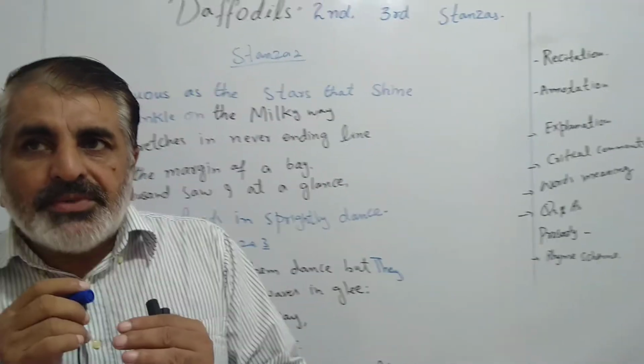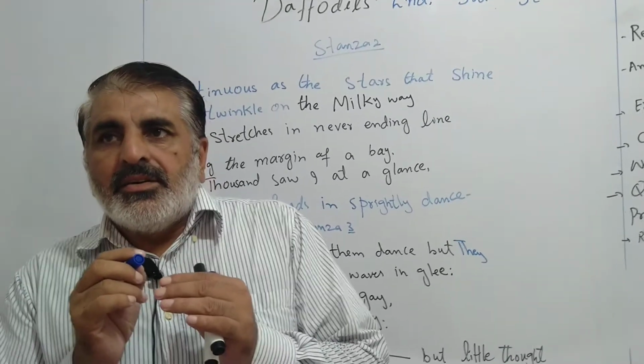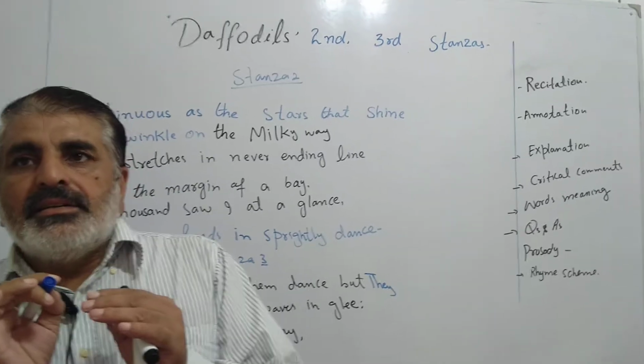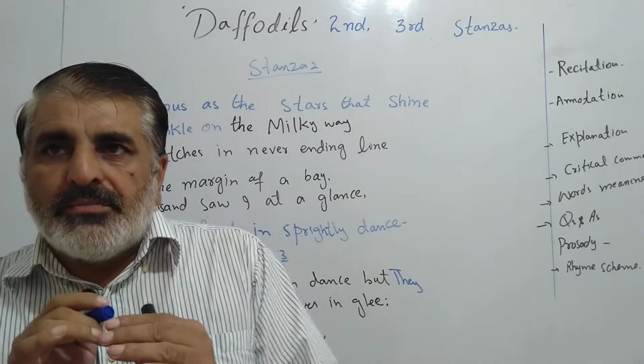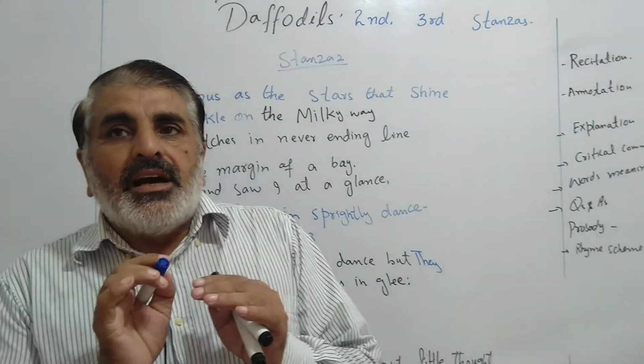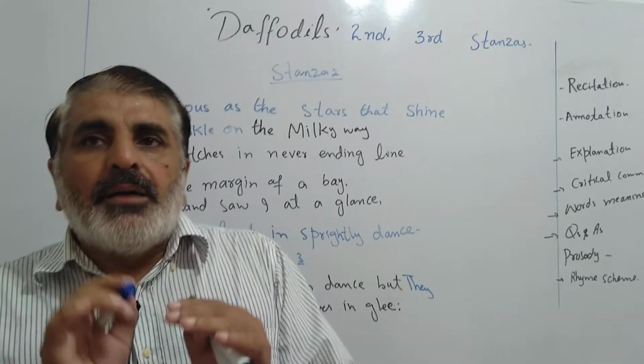So this is one step to understand how I understand a stanza or poem. What technique do I use to understand a stanza or a poem?